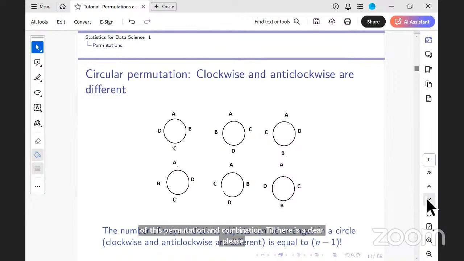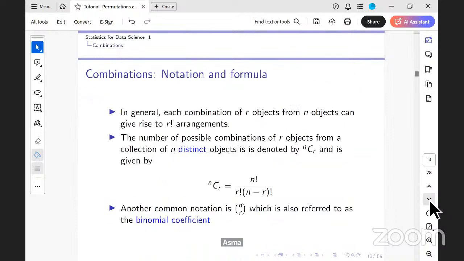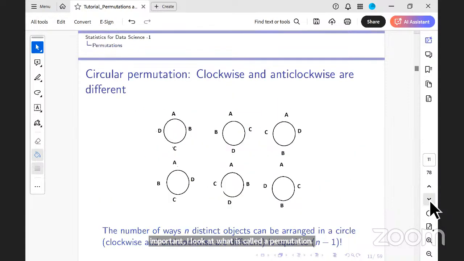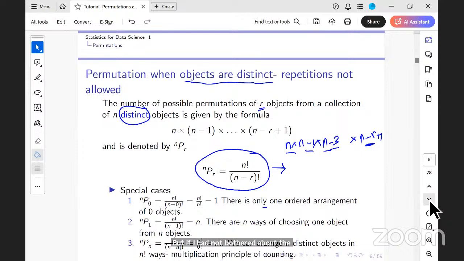So this was about permutation and circular permutation. Now, whenever arrangement or order is important, I look at what is called a permutation. But if I'm not bothered about the order, let me go back to R objects from N objects.